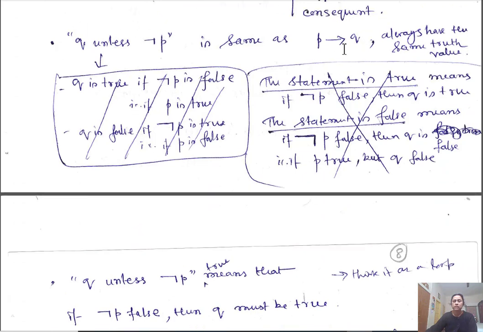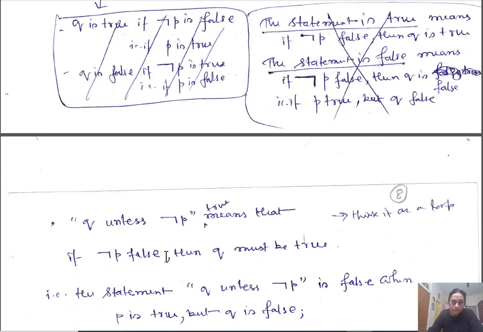Here is my statement: Q unless negation of P. Now suppose this statement is true. This means, what? I can think of it as an or. So Q unless this.